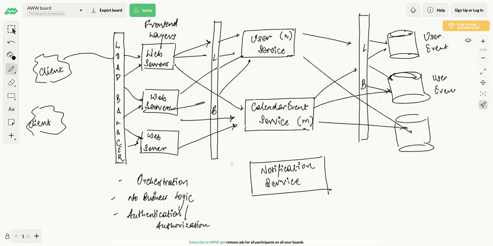Okay. Now see, let's try to think about the flow. So what will be the flow? First, user will log in, so register. So the call will go to web server, any of these web servers, correct? Client can send the request. The call will go to any of these web servers. It will see that I have to register the user. So we'll go and call the user service.